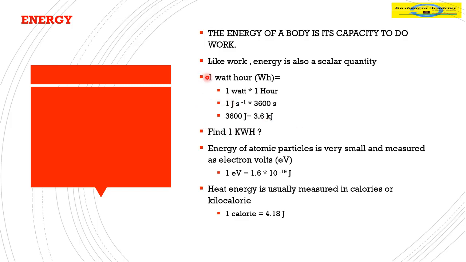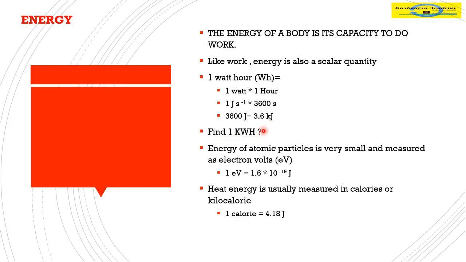One common unit is 1 watt hour. 1 watt hour means 1 watt into 1 hour. 1 watt is given as 1 joule per second, into 1 hour, which is 3600 seconds. So 3600 joules is equal to 3.6 kilojoules. So 1 watt hour comes to 3.6 kilojoules.